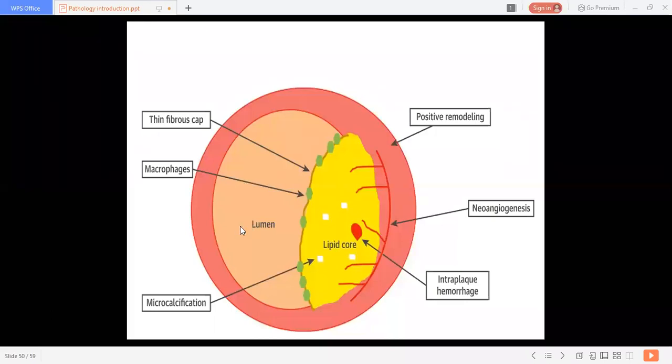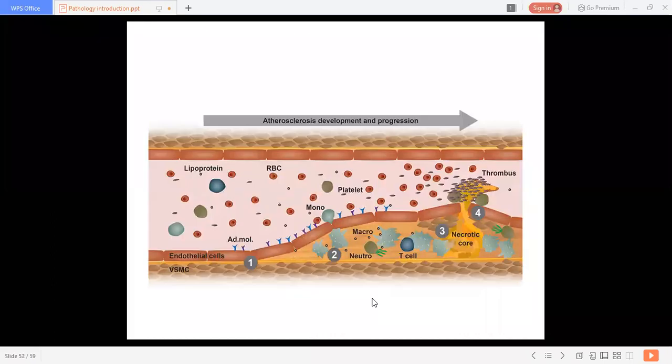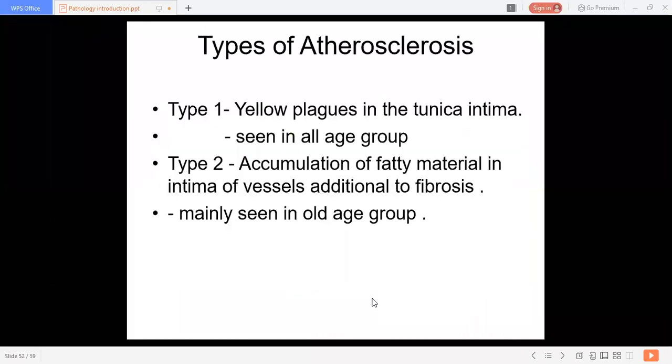Commonly it is found in the old age group, but in the old age group it is associated with fibrosis. Fibrosis is much tougher. So, type 1 atherosclerosis and type 2 atherosclerosis.